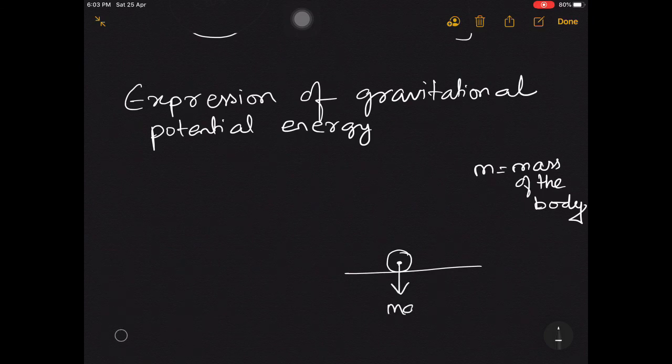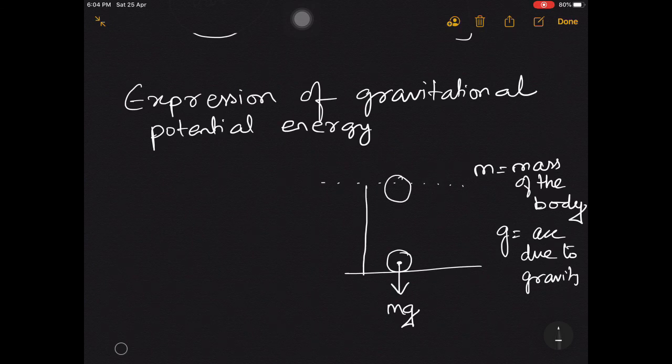Now weight, how much weight will act? mg is the weight which will act, right? g is acceleration due to gravity. Say I want to change the height of this body. Say I want to bring this body to this height, at a height h from ground. So I will write here, height from reference level or ground level.